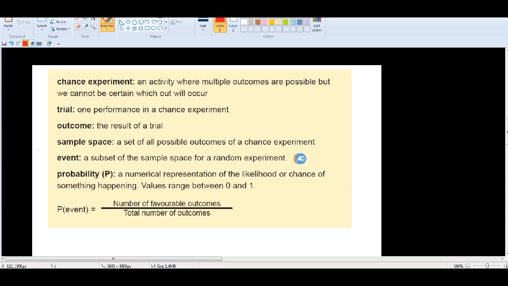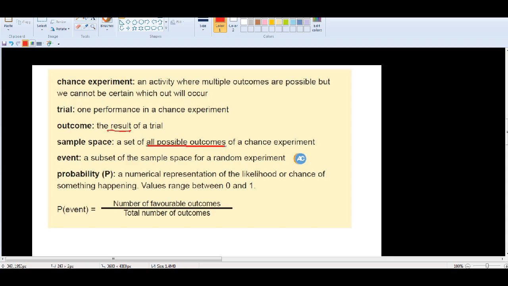Outcome means the result. For example, if you roll a dice and you get 5, then the outcome is 5. Sample space includes all possible outcomes. For example, if you roll a dice, all the possible outcomes are 1, 2, 3, 4, 5, 6. All of them together are what we call the sample space.